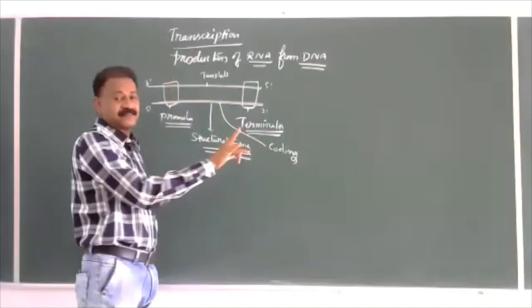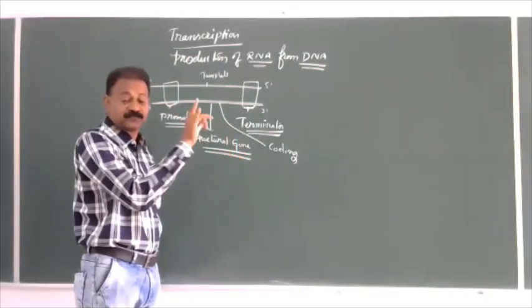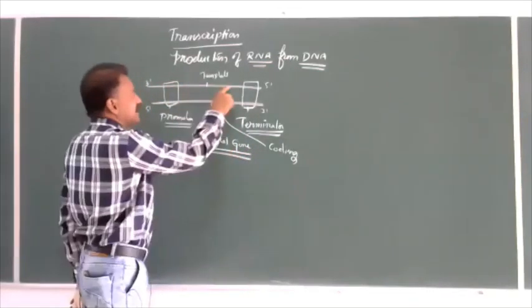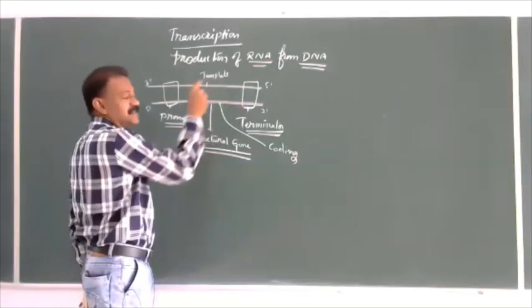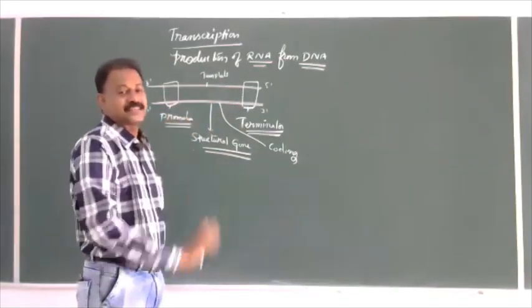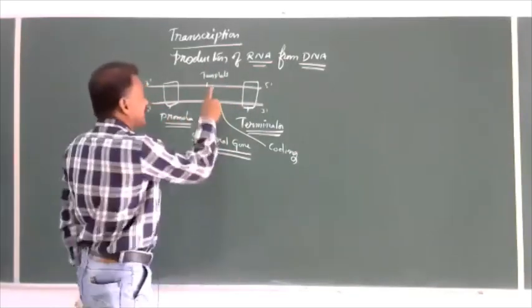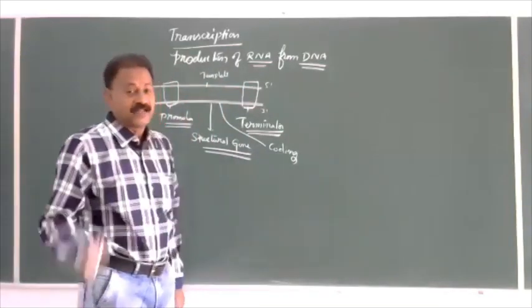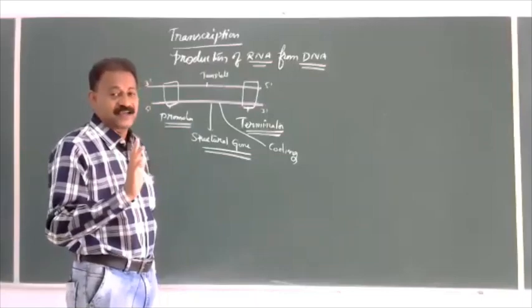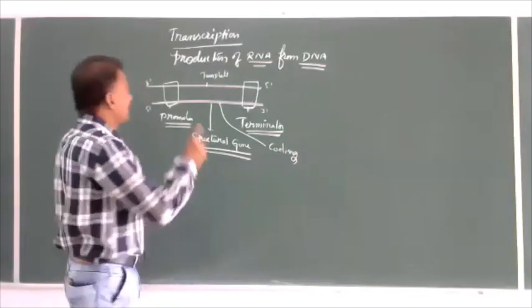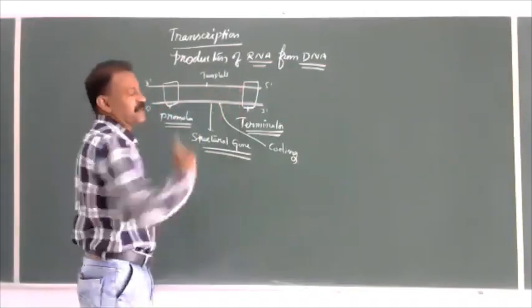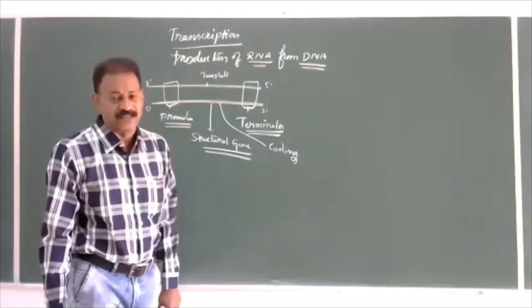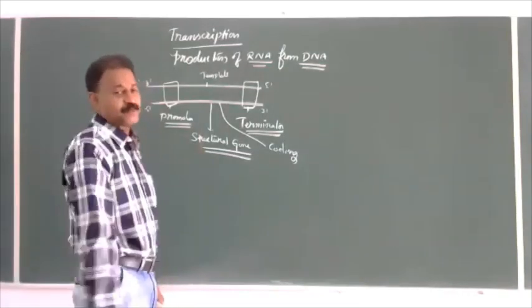Template always means that this is a parent strand on which a new strand is synthesized. So the template strand is always 3' to 5' direction, and the RNA polymerase enzyme always moves 5' to 3'. Polymerase activity is 5' to 3'.